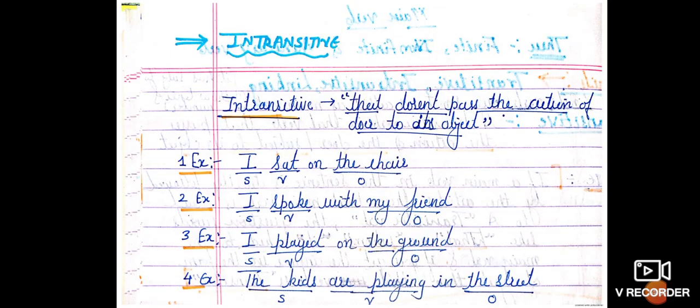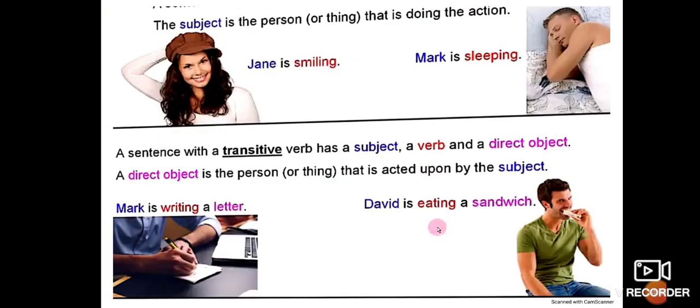See a few examples of intransitive verbs. What are they? They don't pass the action of the doer to an object. I sat on the chair, I spoke with my friend, I played on the ground, the kids are playing in the street. Everywhere the verbs do not have a proper answer in the form of an object. Instead they are linked with prepositions. So these action verbs are intransitive verbs. Clear?